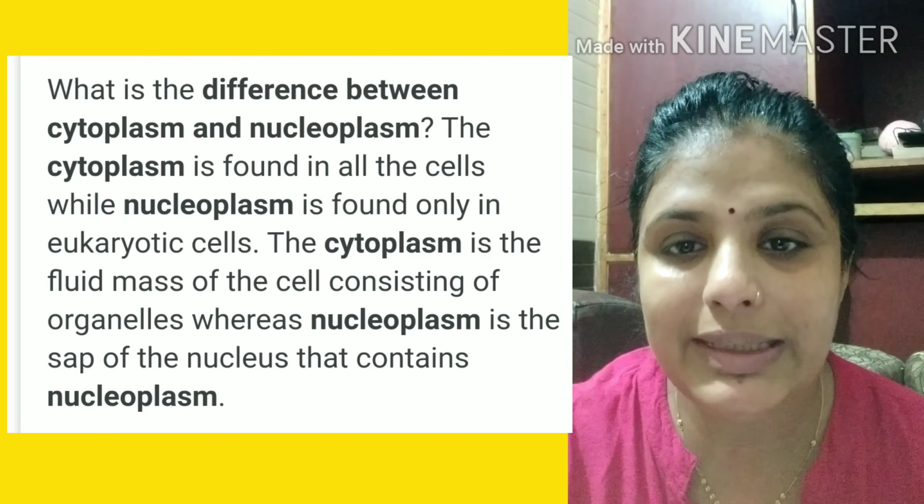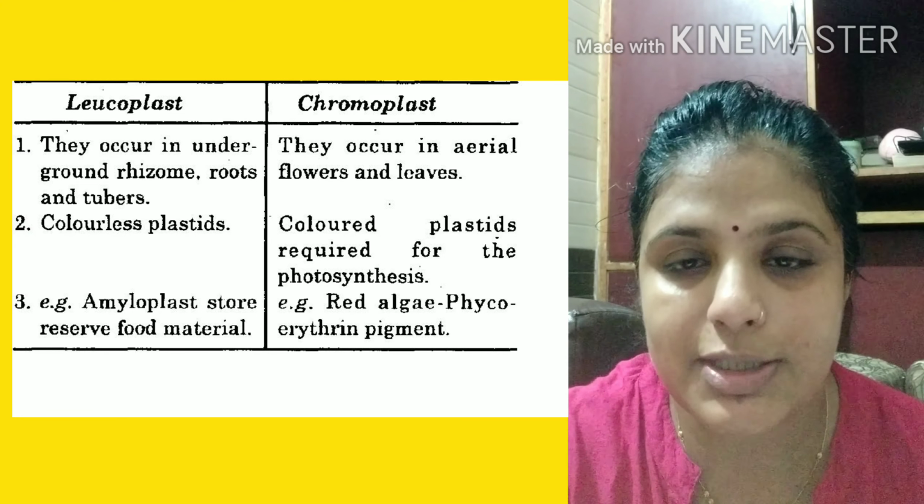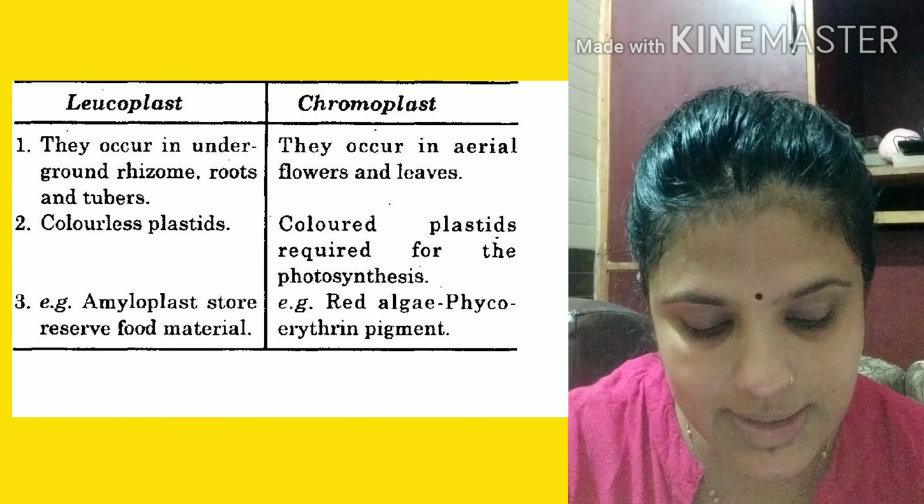Next question is chromoplast and leucoplast. Chromoplasts are the colored plastids which impart color to fruit, flower and vegetables, and leucoplasts are the colorless plastids which store food in the form of starch, protein and so on. Similarly, we have amyloplasts which are specifically for storage of starch.